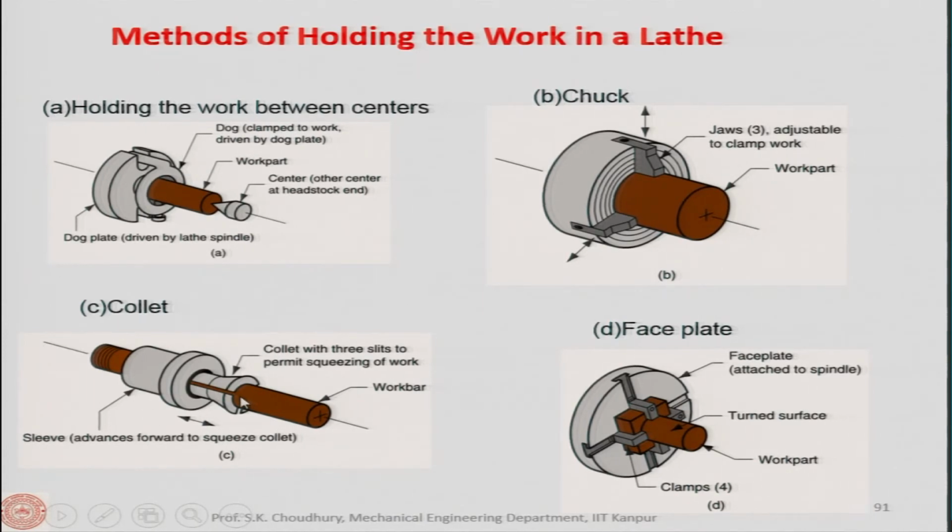This is the collet chuck, with 3 slits to permit the squeezing of the work. I told you once, and we will show it in the lab as well, that this workpiece can be inserted here, and that whole collet goes into the spindle, or the collet holder, and it will press this so that the workpiece is clamped. So, this is very similar to the clutch pencil.